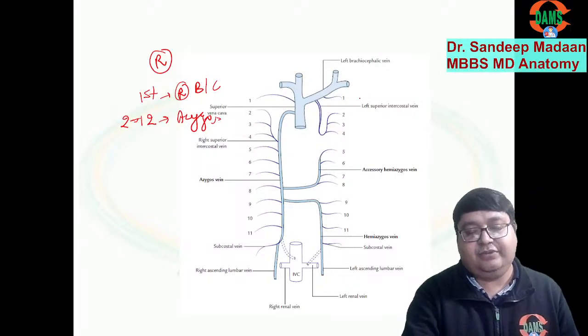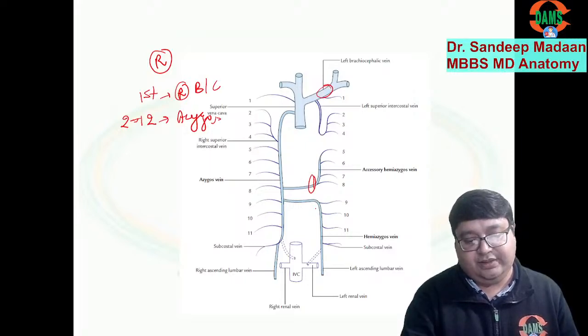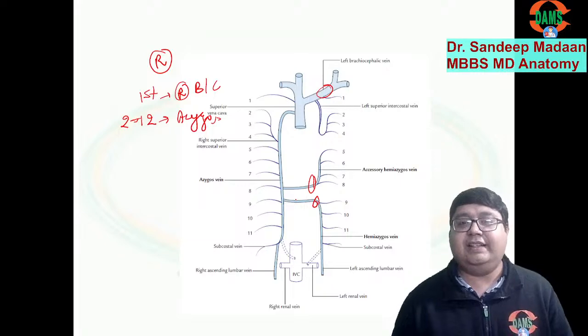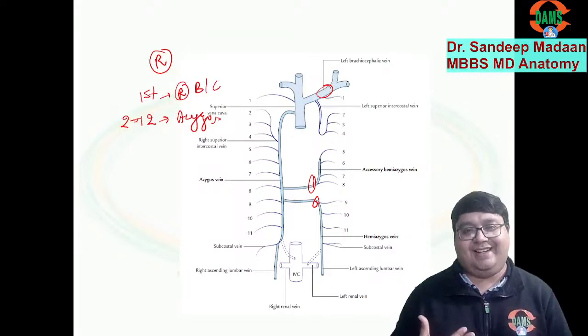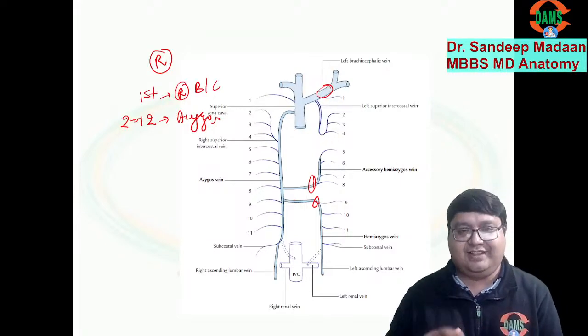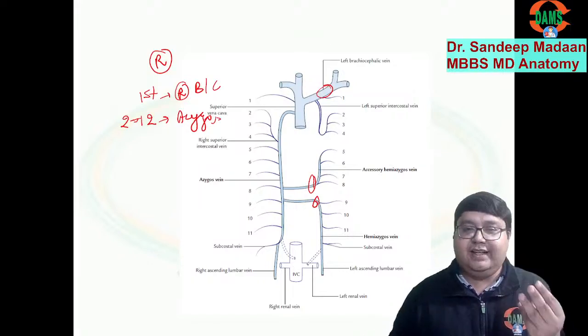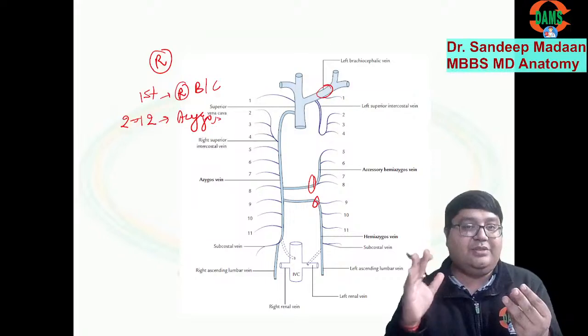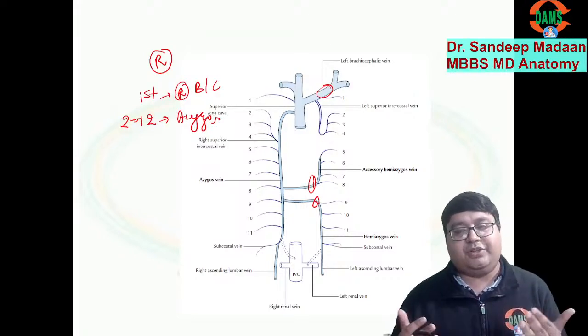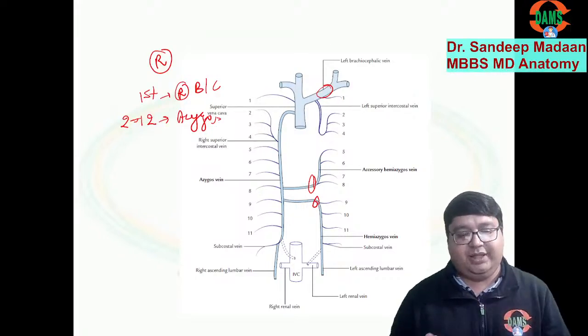Left side, we have three areas. This is the area number 1, this is the area number 2, and this is the area number 3. And these areas, for our understanding, these are actually veins. But for our understanding, I'm saying area. So we can say three areas are there where 12 veins will be draining. Like 1 to 4, 5 to 8, and remaining like that.